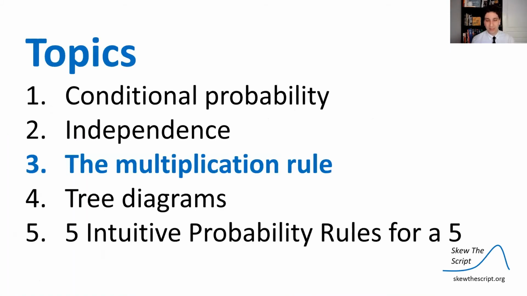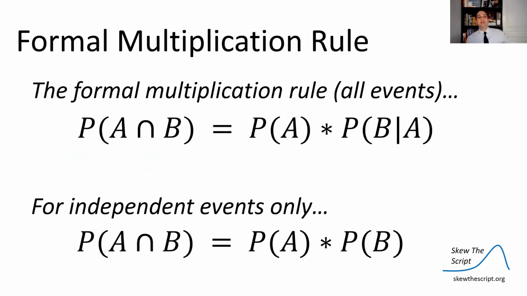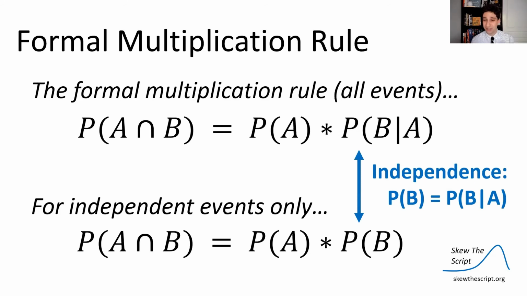Now let's talk about the multiplication rule. This is the formal multiplication rule. The probability of A and B happening is the probability of A times the probability of B given A. That's kind of complicated. For independent events, what we just talked about, it's a little bit simpler. The probability of A and B happening is the probability of A times the probability of B. But again, we don't want to be using formulas. Let's talk about some intuition here.